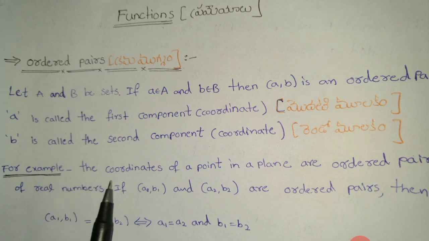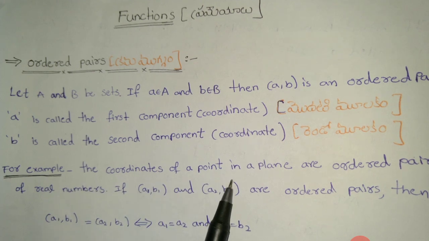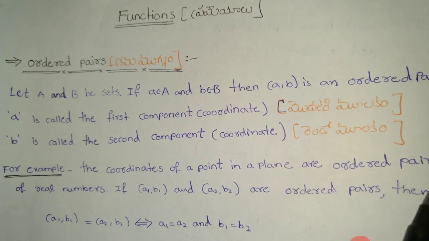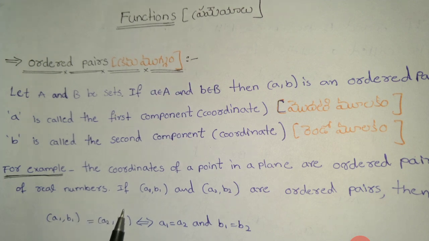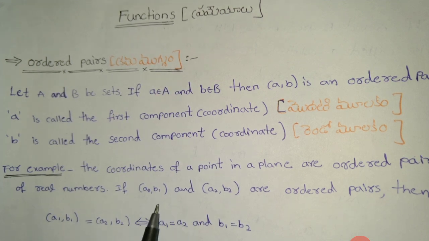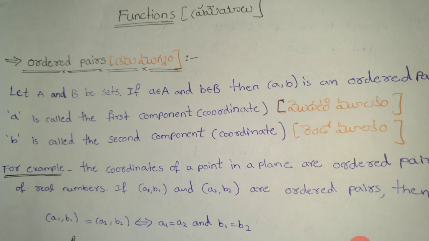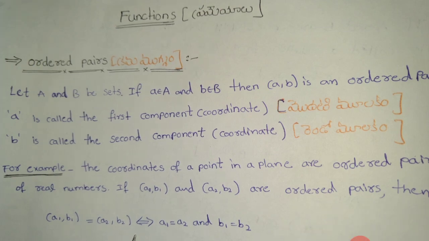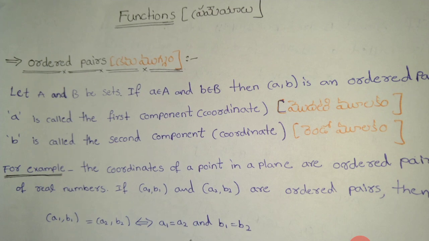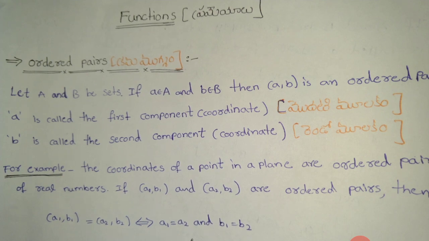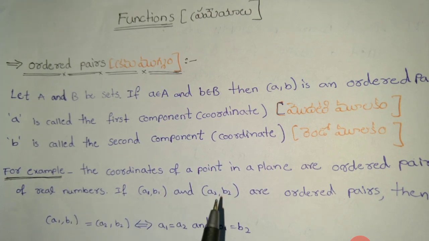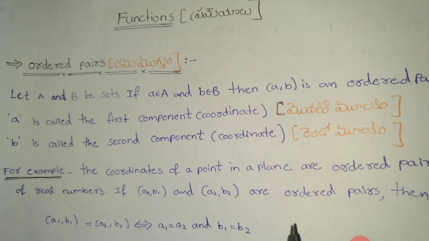For example, the coordinates of a point in a plane are ordered pairs of real numbers. If (a1, b1) and (a2, b2) are ordered pairs, then (a1, b1) is equal to (a2, b2) if and only if a1 is equal to a2 and b1 is equal to b2. సమతలంలోని రెండు బిందువుల నిరూపకాలు వాస్తవ సంఖ్యలోని క్రమయుగ్మాలు అవుతాయి.